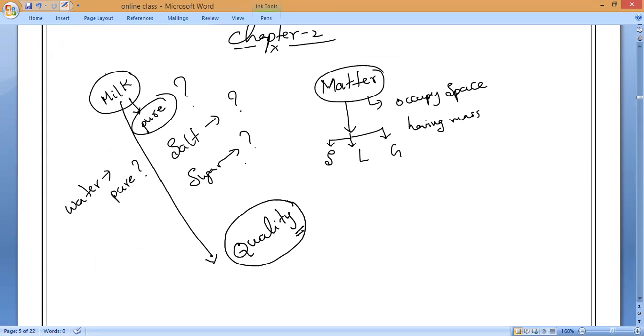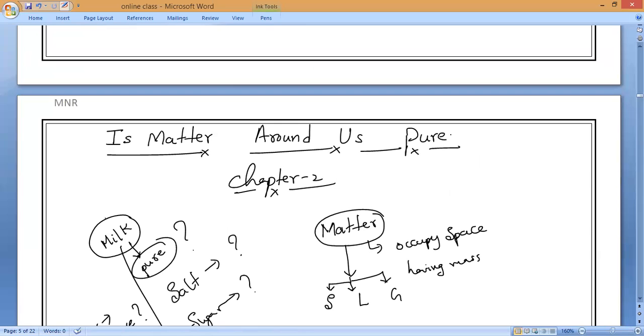So this pure is different from the pure we are going to study in this chapter. Here, pure means that either the same atoms or molecules are present throughout the substance, or different atoms or molecules are present. That is the meaning of pure that we are going to study in this chapter. So, is matter around us pure?